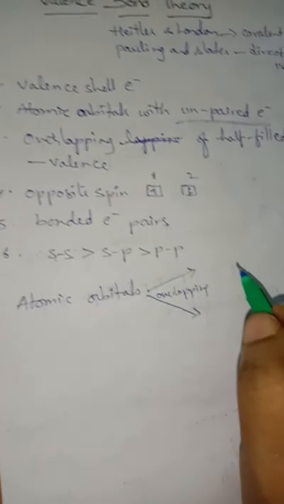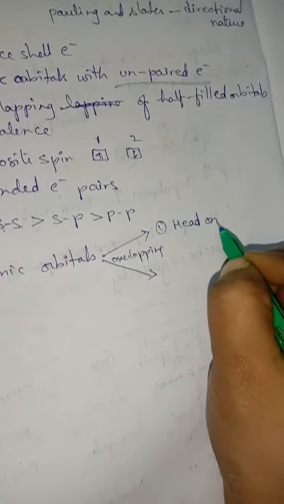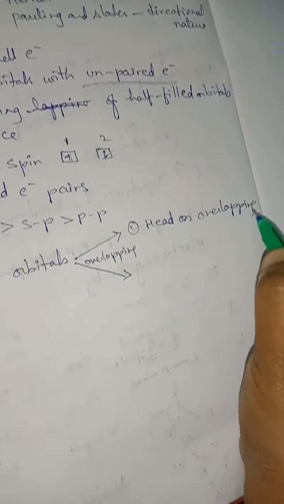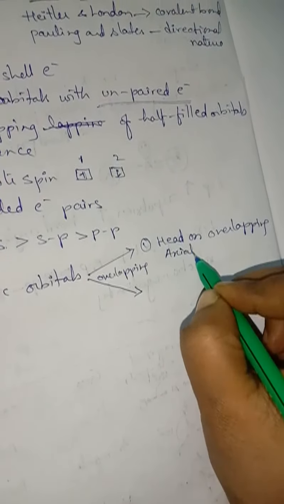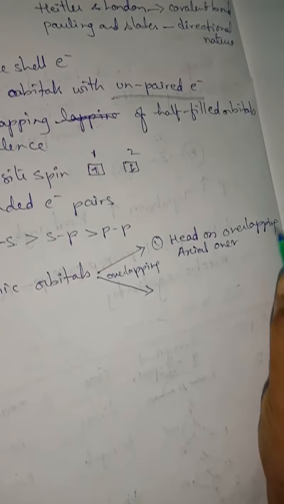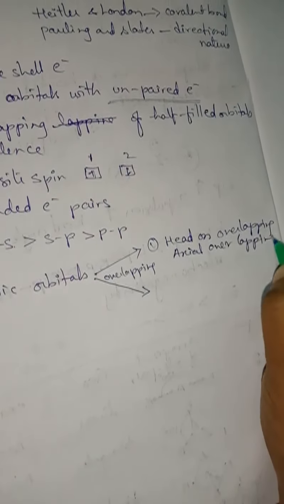First one is head-on overlapping, which is also called axial overlapping. That is, this overlapping will happen along the nuclear axis, the internuclear axis. That I am going to explain.